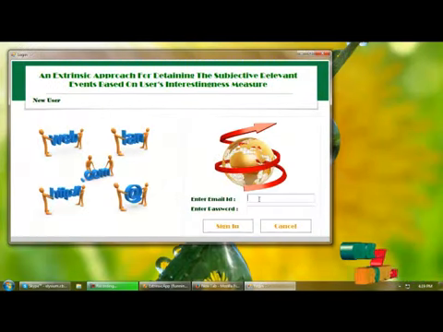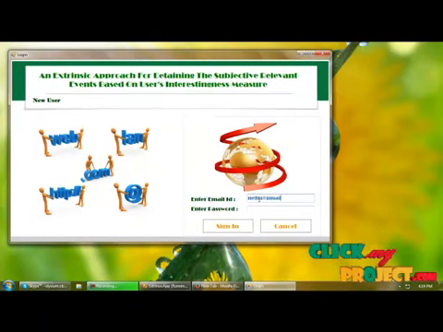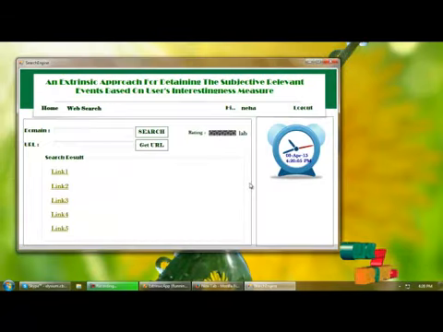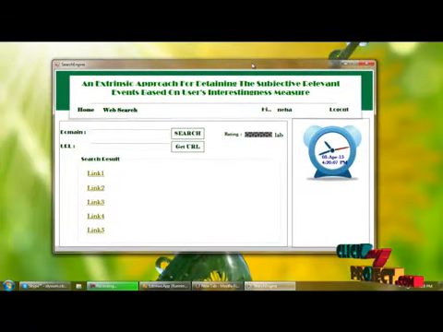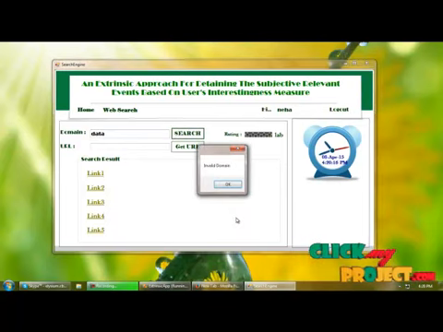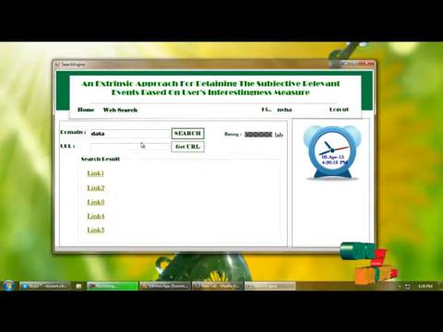Then log into the panel by providing email ID and password, and click the sign in button to log into the panel. This is the home page of the user. Here the user should provide the domain name. If I provide the domain as data, and the domain name is invalid, it will show as invalid domain. So you should provide a proper domain name and search.